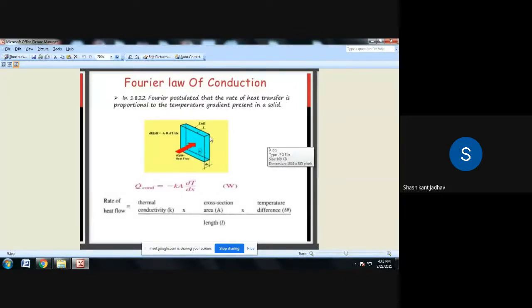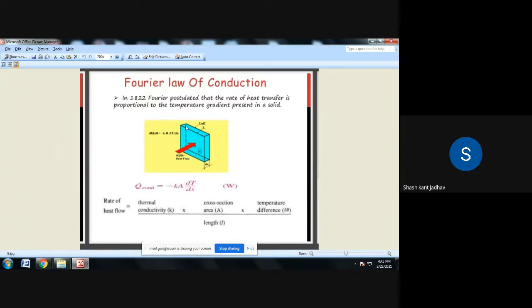Suppose from the screen this is one object, or one wall. What is the thickness of this wall? That is dx. From this left hand surface to the right hand surface, heat transfer takes place.